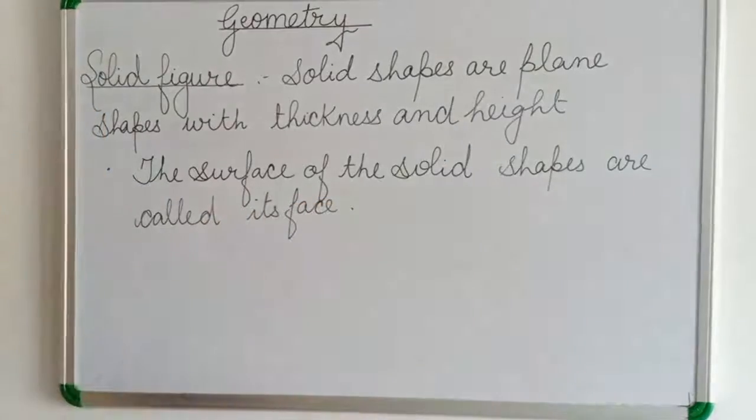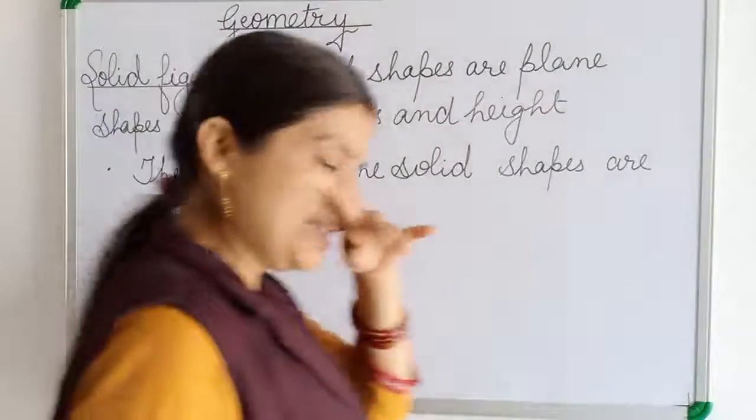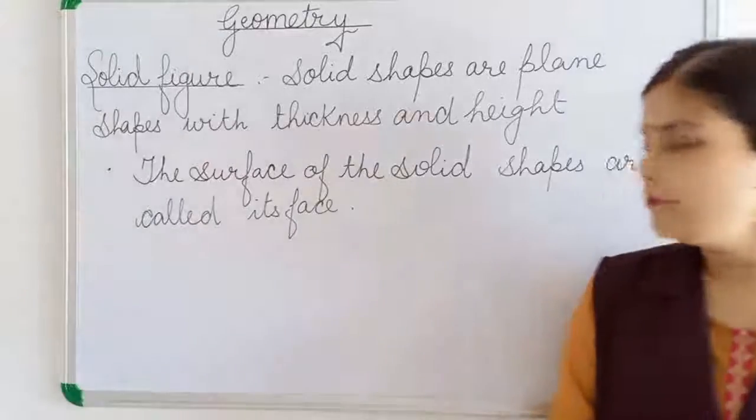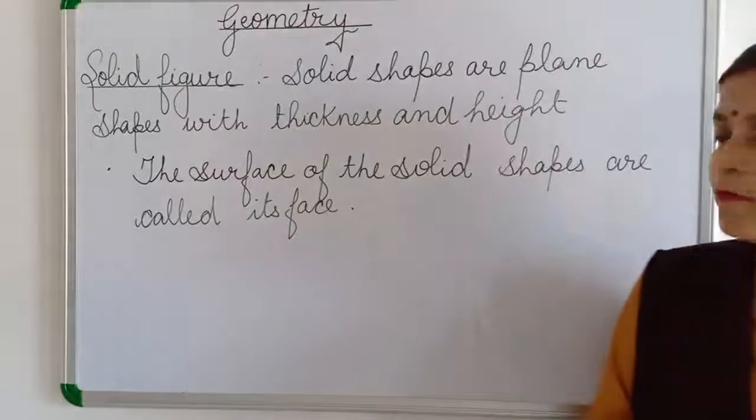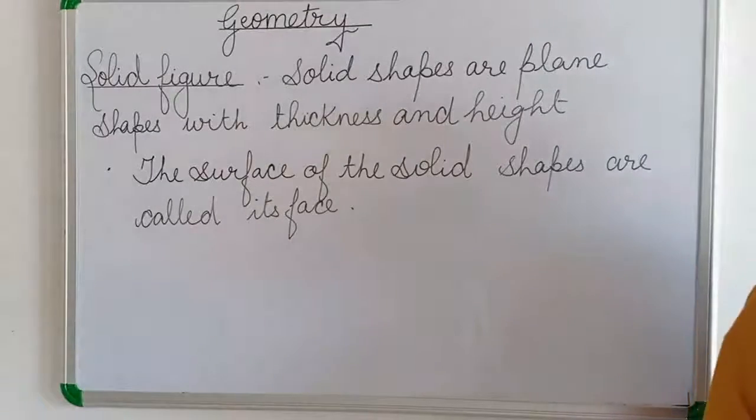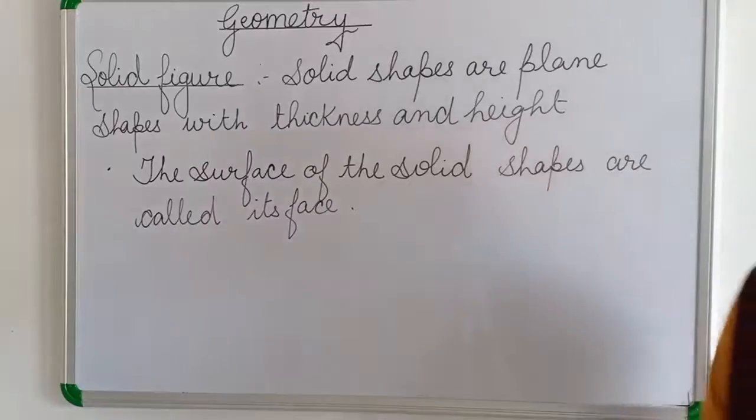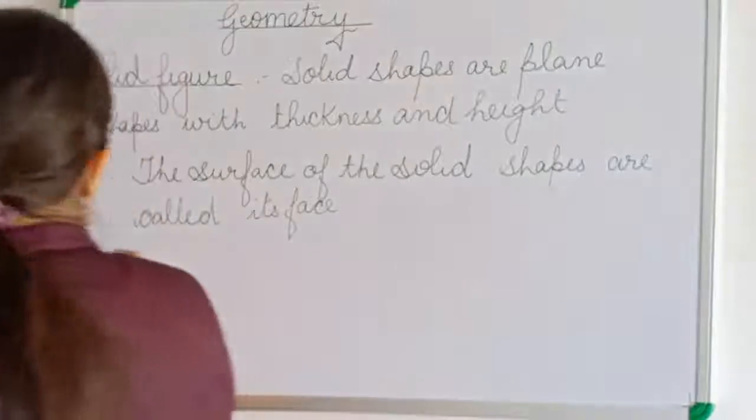It may be curved, it may be plane. Just now you have seen different examples. So the face may be curved, the face can be plane. Now the edge is where two faces meet. What is an edge?